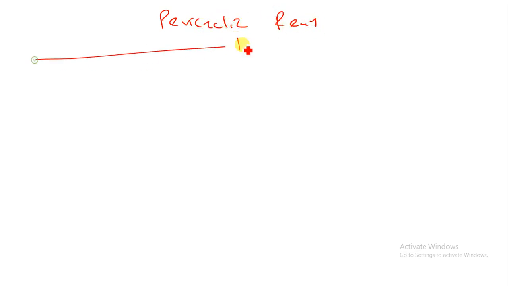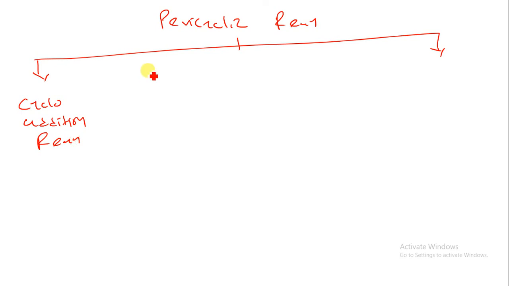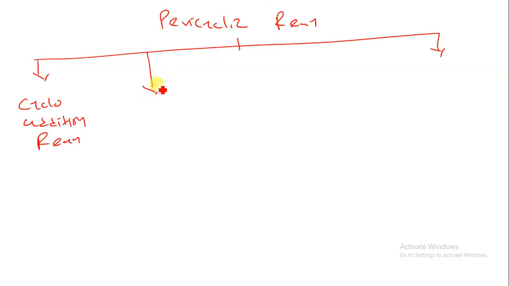So let us understand how pericyclic reactions are classified. That is the classification of pericyclic reactions. These pericyclic reactions are mainly classified into 5 reactions. First, the cycloaddition reaction. Second, the electrocyclic reaction.